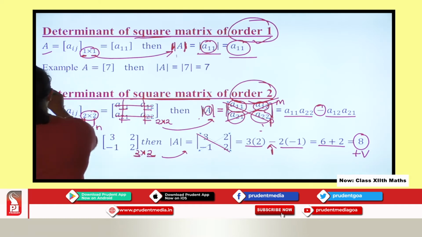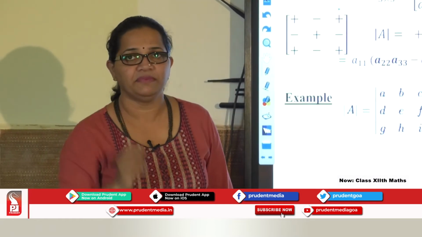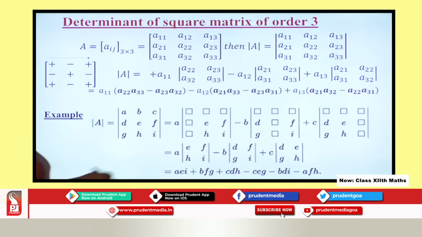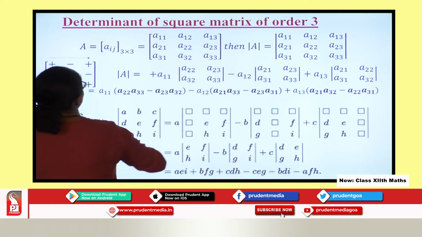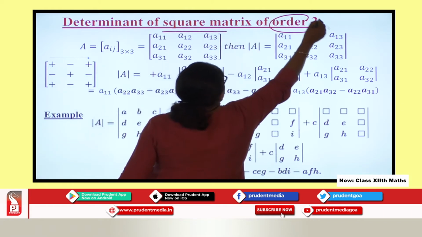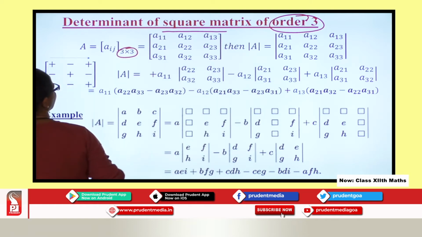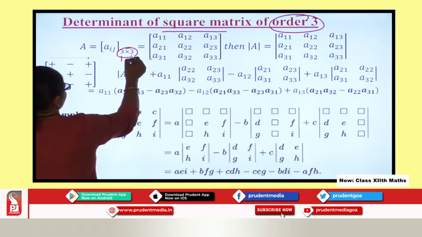Let's proceed further. Now let us look at the determinant of a matrix of order 3 by 3. You can see here I take a matrix of order 3 where you have 3 rows and 3 columns.